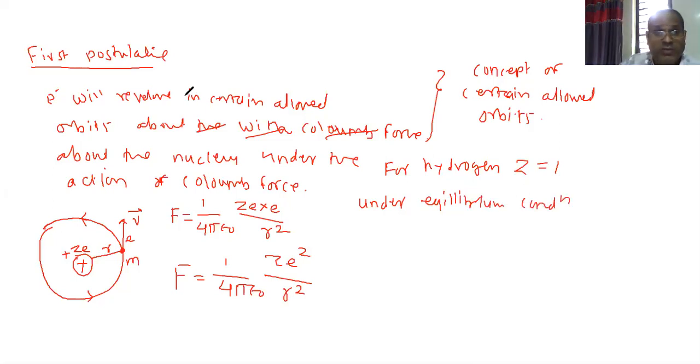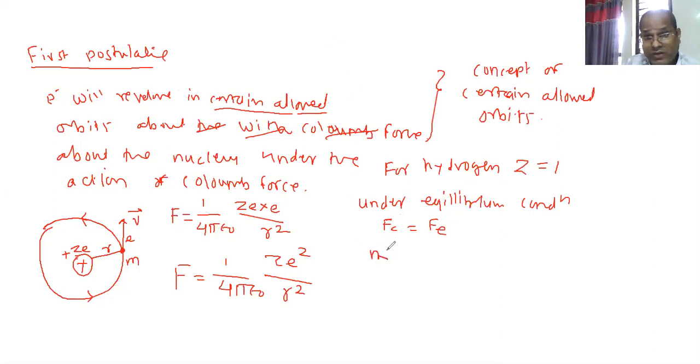But it is allowed, remember. It is allowed means only certain allowed orbits. Certain allowed orbits means what? Stable condition. The centripetal force must be equal to the electrostatic force, that is the Coulomb force. Is it right? So this is known to you.